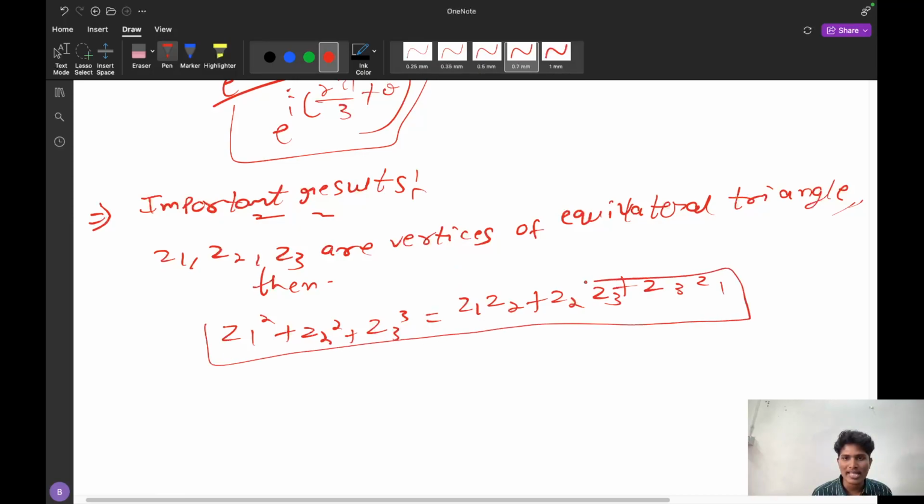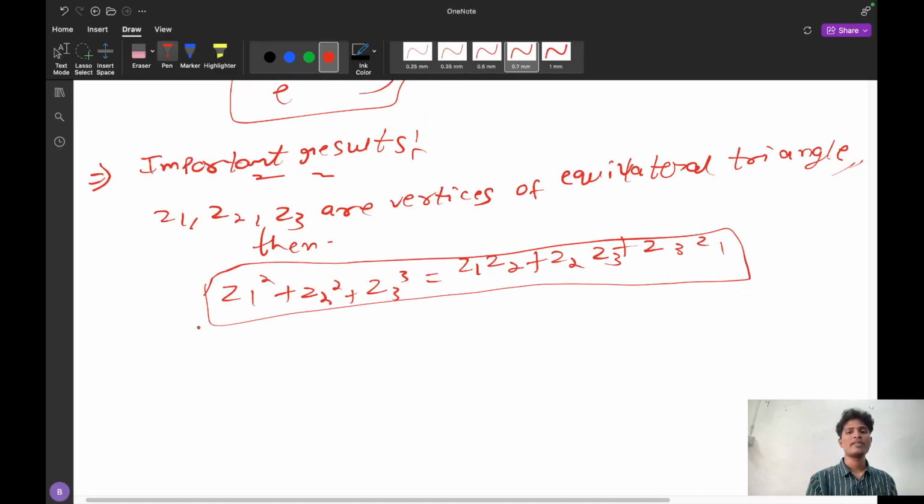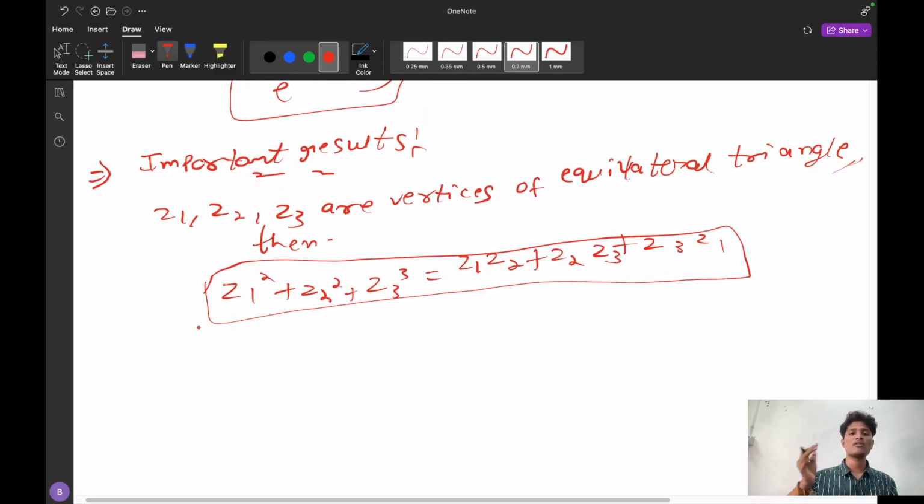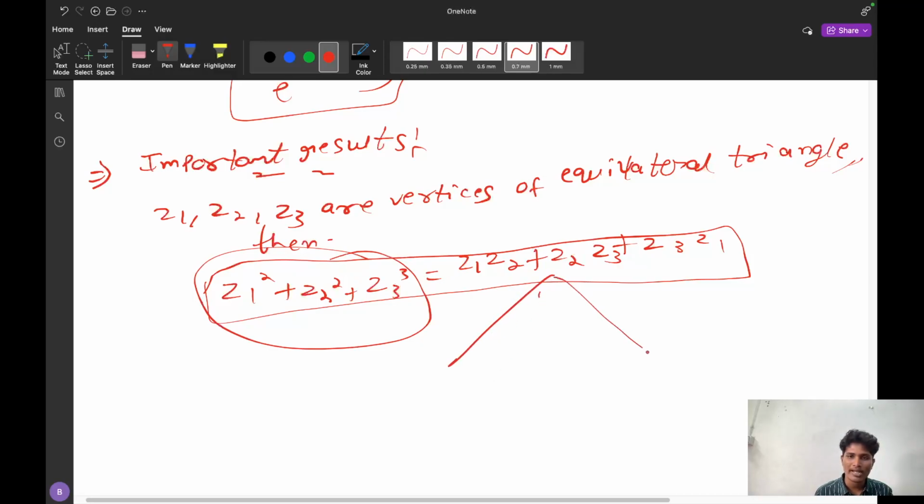The direct question has come from complex numbers in a previous year question. They gave the three complex numbers Z1, Z2 and Z3, and asked for this relation, that is Z1 square plus Z2 square plus Z3 square equal to Z1 Z2 plus Z2 Z3 plus Z3 Z1. You can prove this simply by taking the equilateral triangle Z1, Z2, Z3, where Z3 is a rotation of Z1 and Z2. So you can equate this and find the relation.